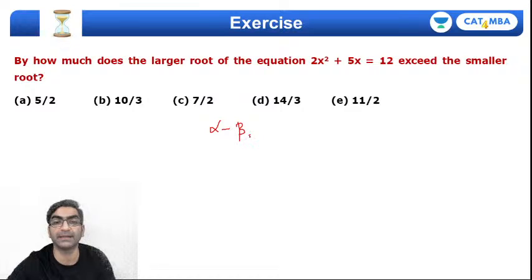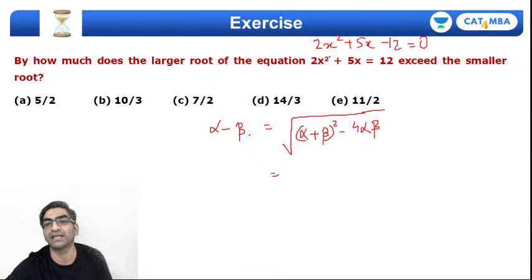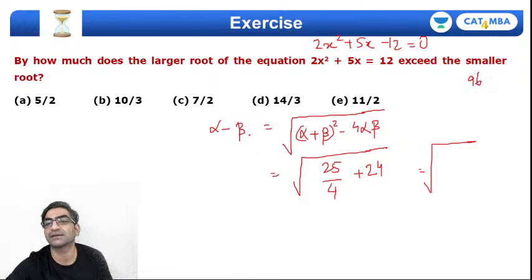Right, I'm getting impatient. I'm gonna do a minus b as square root of a plus b whole square minus 4ab. Right, a plus b कितना है? Sum of roots -5/2 here. Right, I'm gonna rewrite this as 2x square plus 5x minus 12 equals 0. Right, minus b/a will be -5/2. So square हो जाएगा 25/4 minus 4 into product of roots. Product of roots क्या होगा? c/a, that's -6. So -4 into -6 will be +24, है ना. तो ये कितना आ रहा है? रूट 96 प्लस 25 कितना आ रहा है? ये 121/4 मतलब 11/2. ऑप्शन ई,